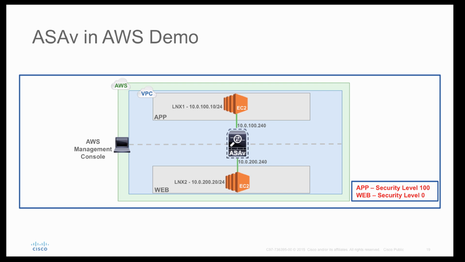So in this lab we'll deploy ASAv using day 0 config file. Day 0 config file is a file that you provide at the time of deployment of the AWS instance, and at the time of deployment this configuration is automatically enabled in the newly provisioned device. So let's go ahead and log into the AWS console, and from there we'll deploy ASAv.